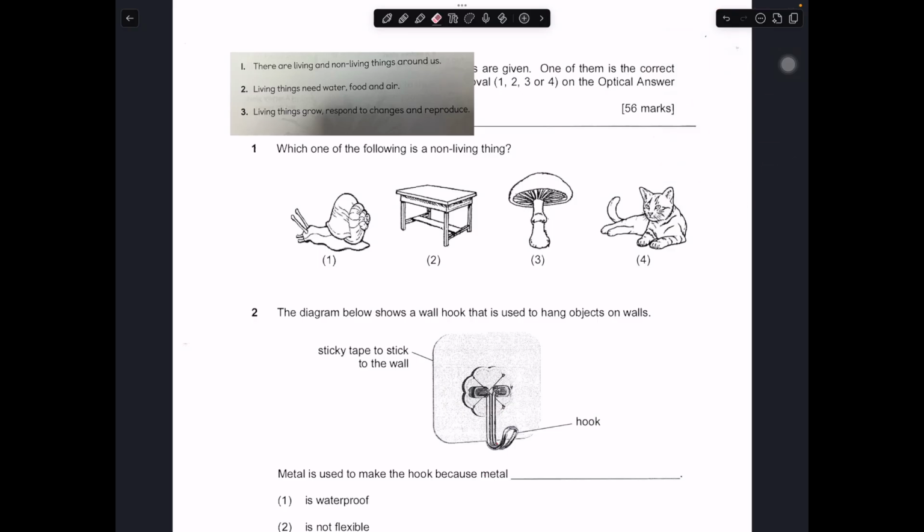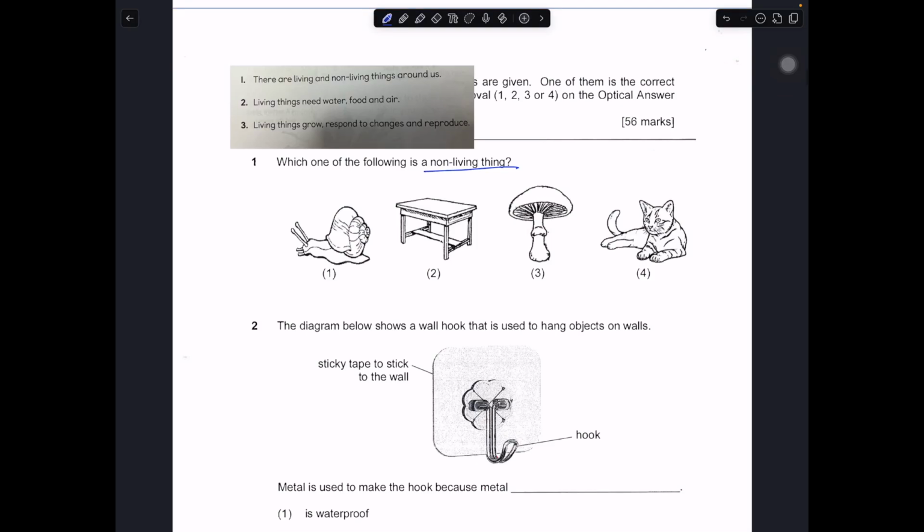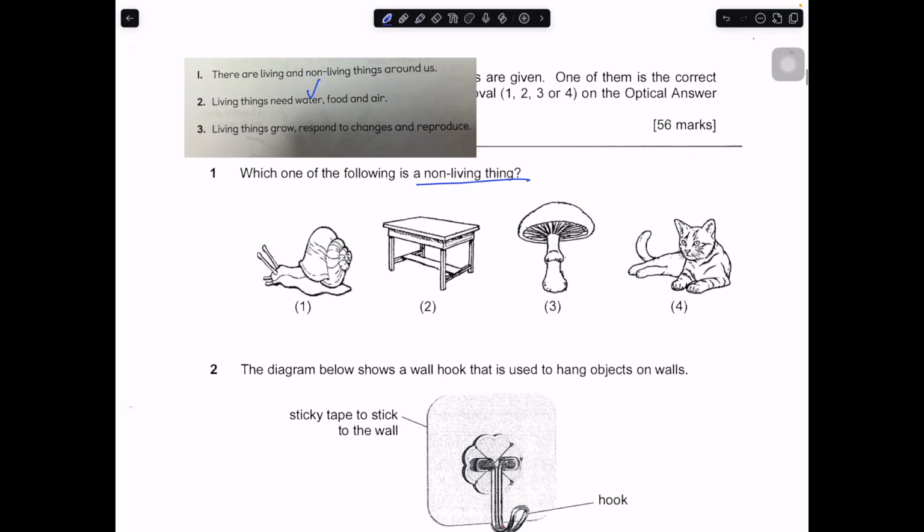Question number 1. Which of the following is a non-living thing? Just recall that living things need air, food, and water to survive. Living things can grow, respond to changes, and reproduce. But non-living things do not do any of these, and do not need any of these. Number 1 is a snail. The snail is of course a living thing. It grows and moves around. Therefore, we don't select it. If it's a living thing, we don't select. If it's a non-living thing, then we select.